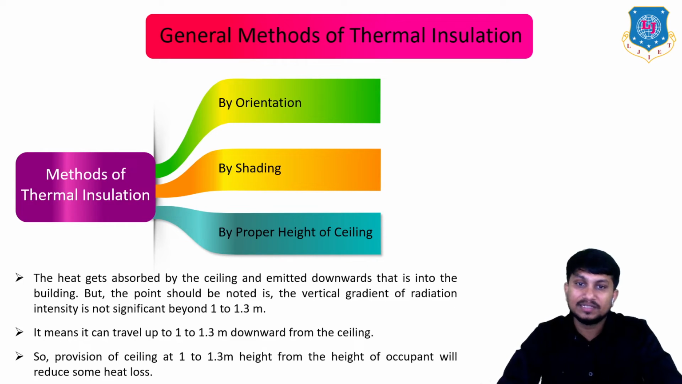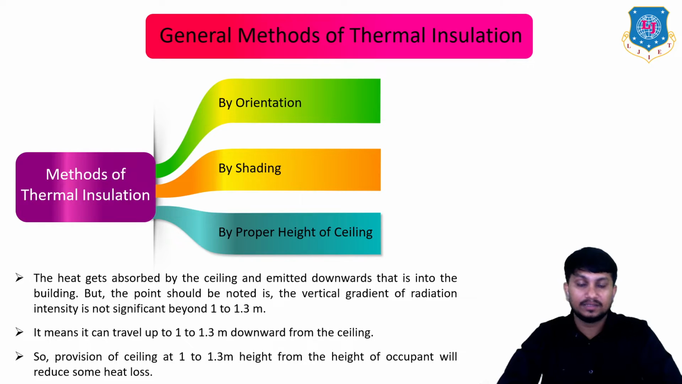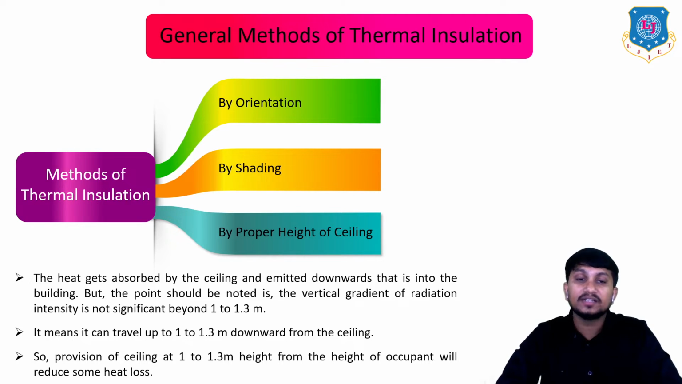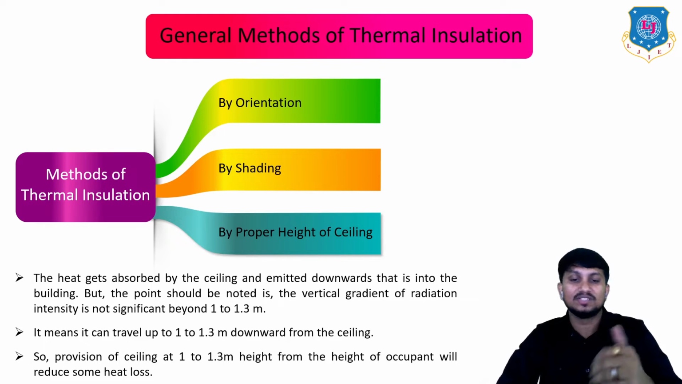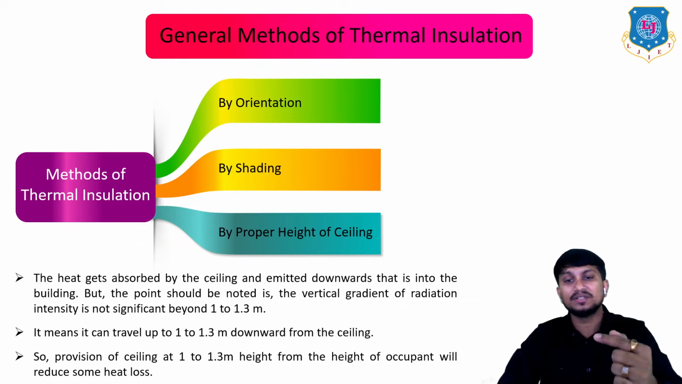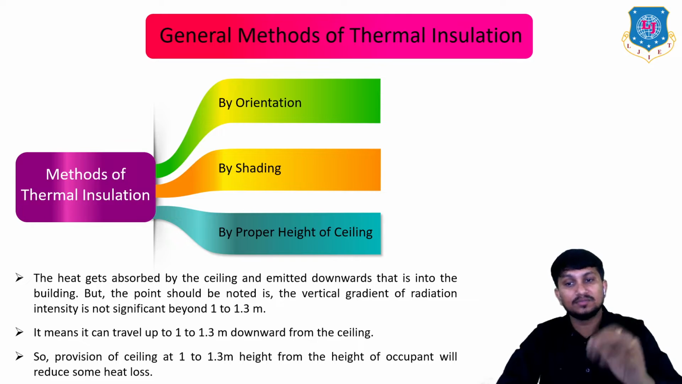And the third method is by proper height of ceiling. The heat gets absorbed by the ceiling and emitted downwards, that is, into the building. But the point to be noted is the vertical gradient of radiation intensity is not significant beyond 1 to 1.3 meter. It means it can travel up to 1 to 1.3 meter downward from the ceiling. So the provision of ceiling at 1 to 1.3 meter height from the height of occupant will reduce some heat loss.